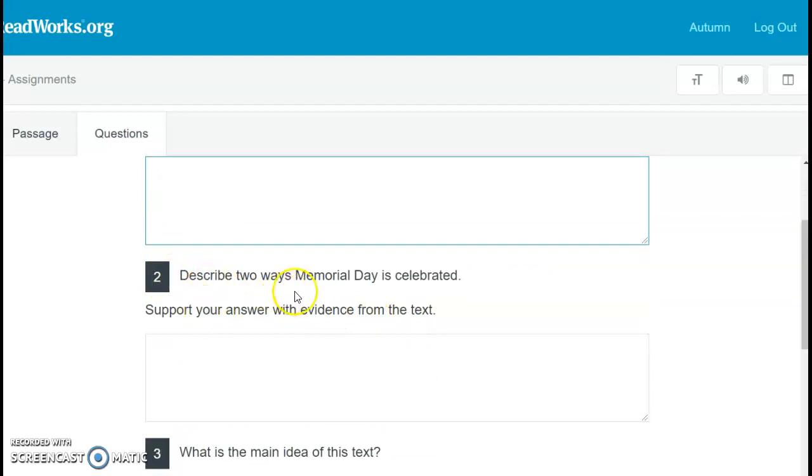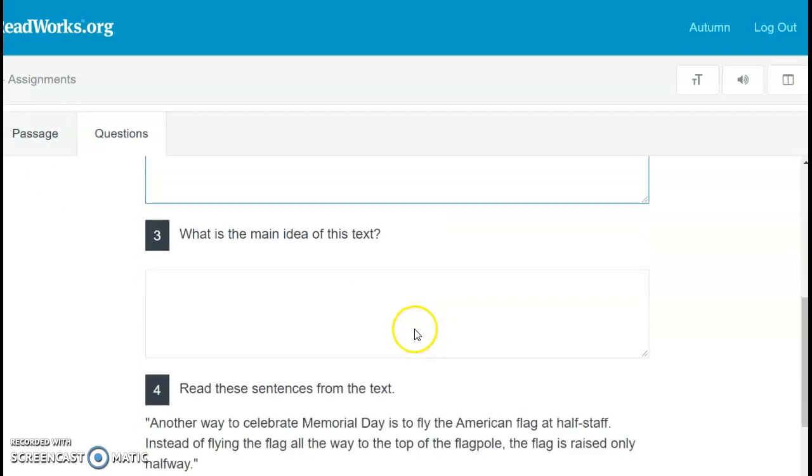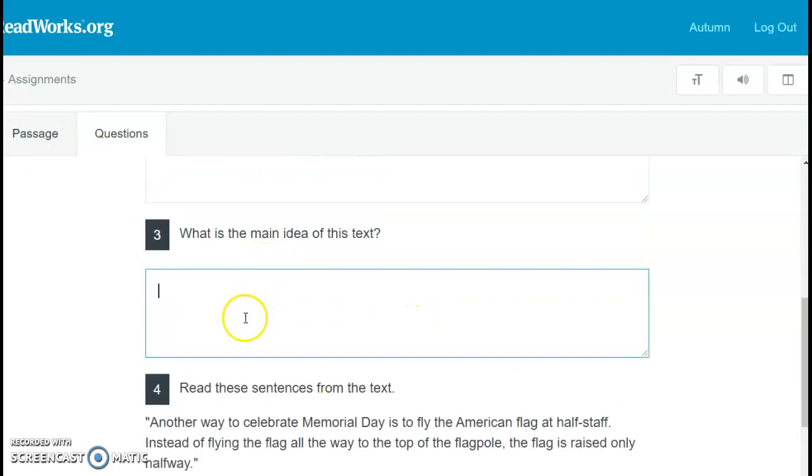Number 2, describe 2 ways Memorial Day is celebrated. Support your evidence from the text. So a way we would start is, 2 ways we celebrate Memorial Day are 1, you tell me something from the text, and 2, something from the text. Number 3, what is the main idea of the text? Again, you might have to reread, and to start off your sentence, we would say, the main idea is, and then you type.